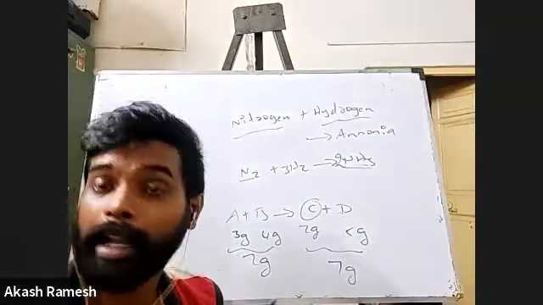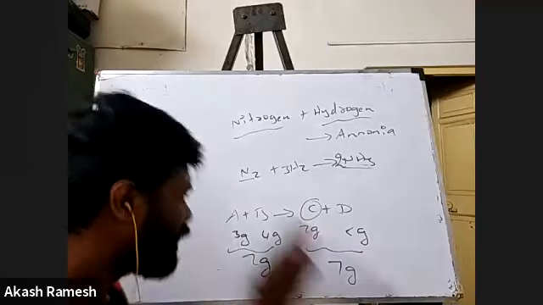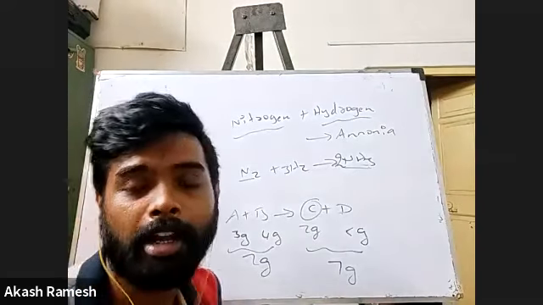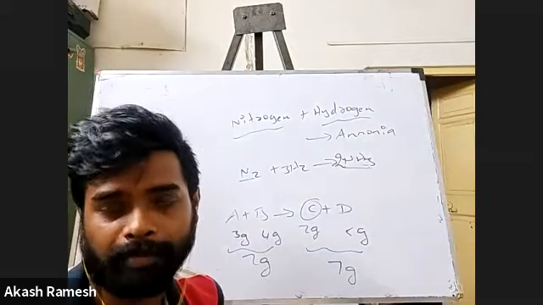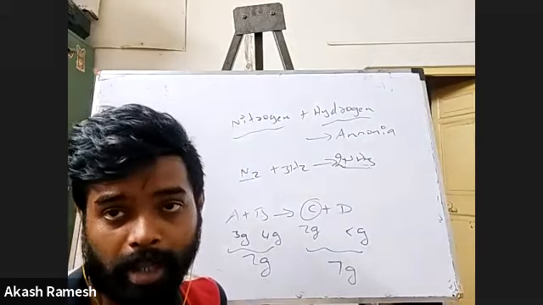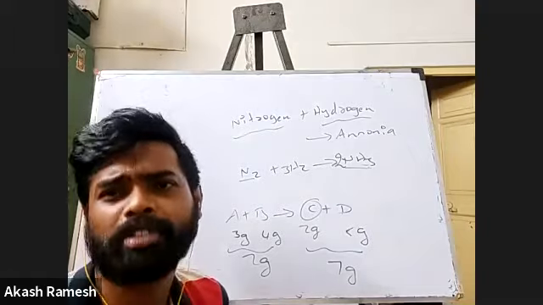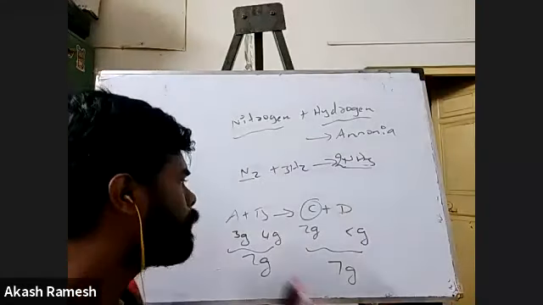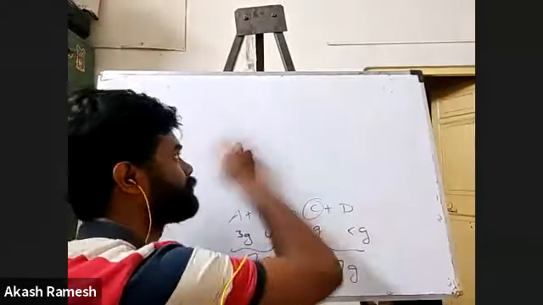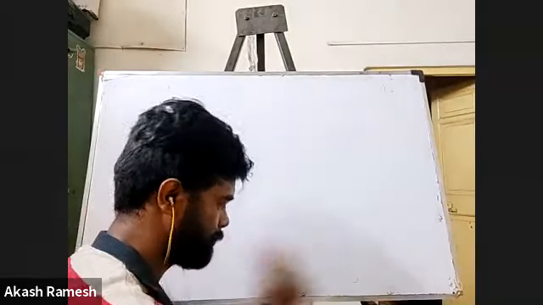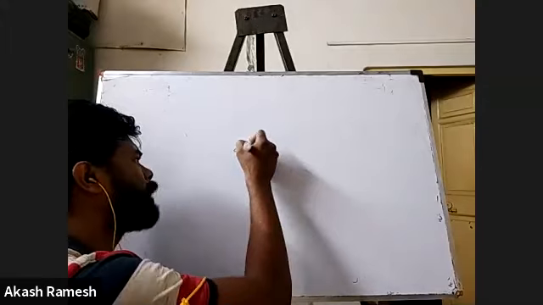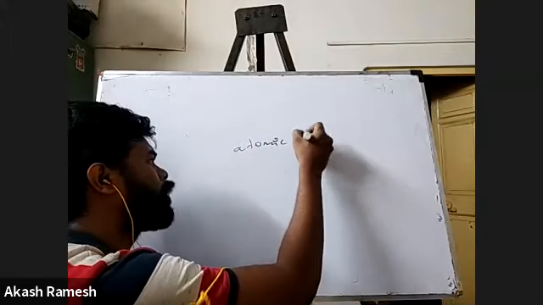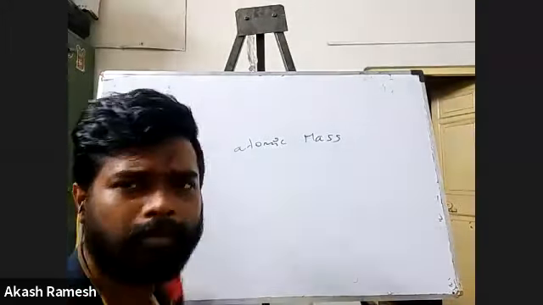Now, why are we even studying the law of conservation of mass, and how is it related to balancing? Obviously, this is related to balancing a chemical equation. How is it related? Every element has something called atomic mass.